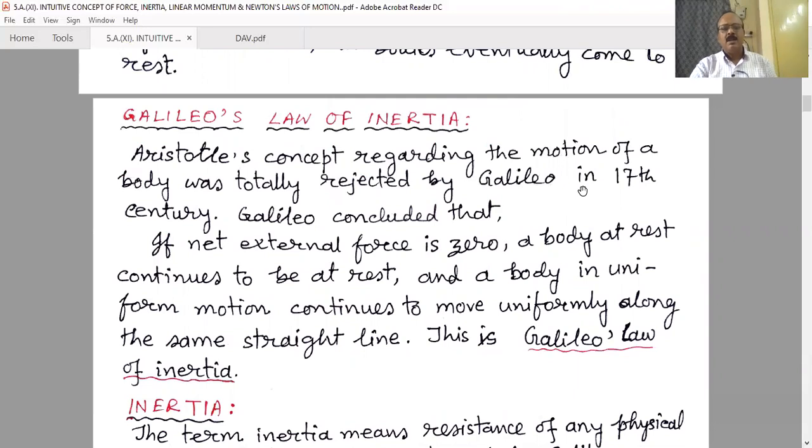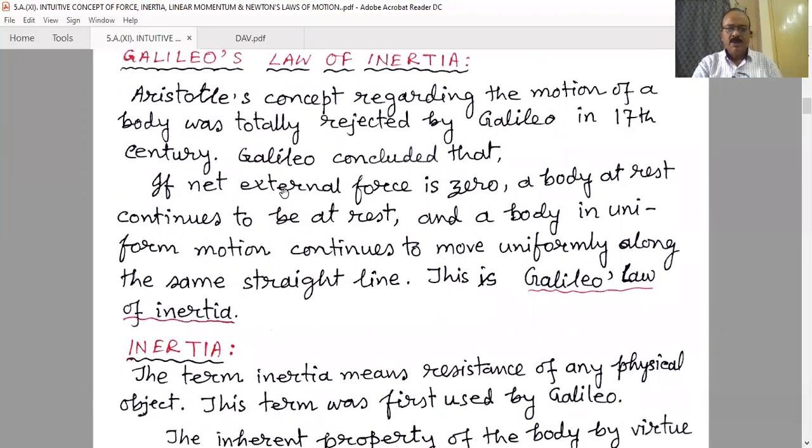Much later, about 2000 years later in the 17th century, Galileo concluded that if the net external force is zero, a body at rest continues to be at rest, and a body in uniform motion continues to move uniformly along the same straight line. This is called Galileo's law of inertia. That means, according to Galileo, if there are no forces at all, a moving object will move with constant velocity, that means without any change in its direction and also without change in its magnitude.